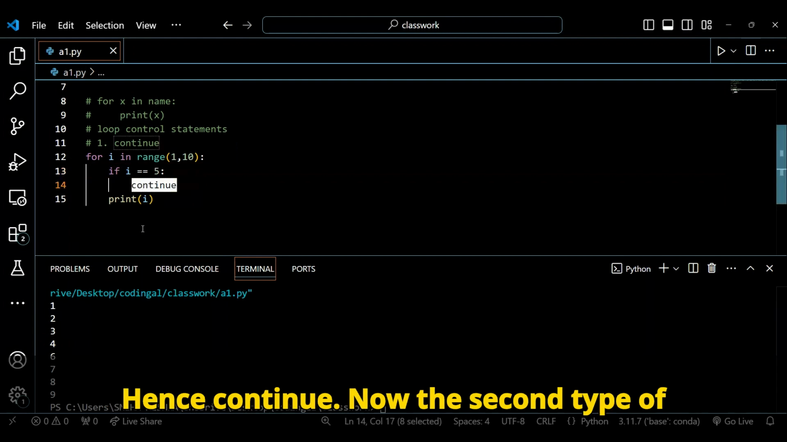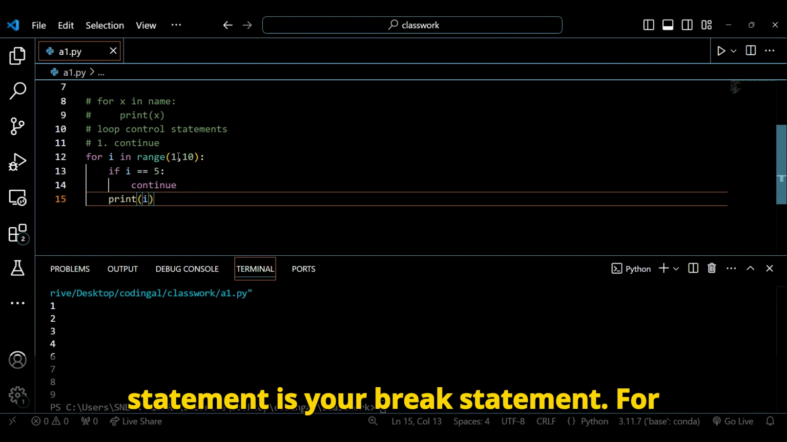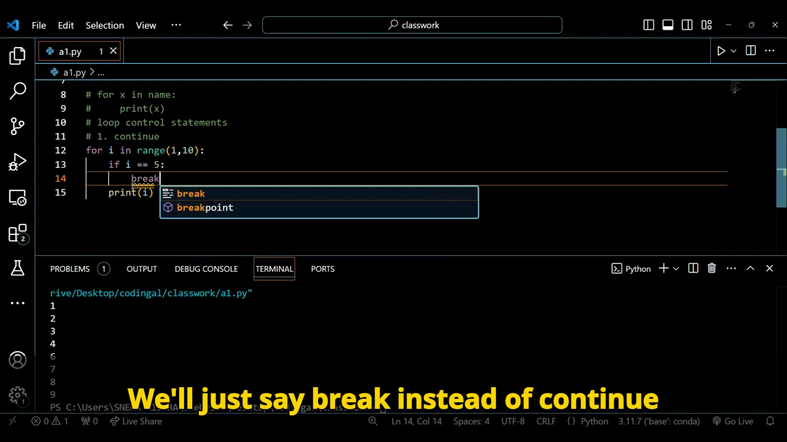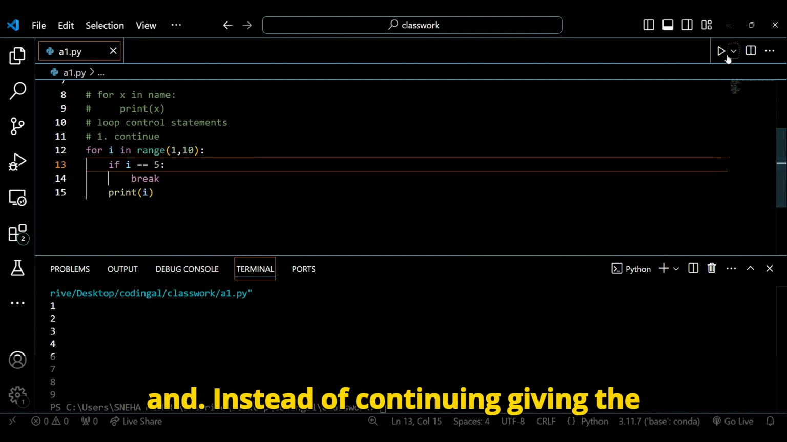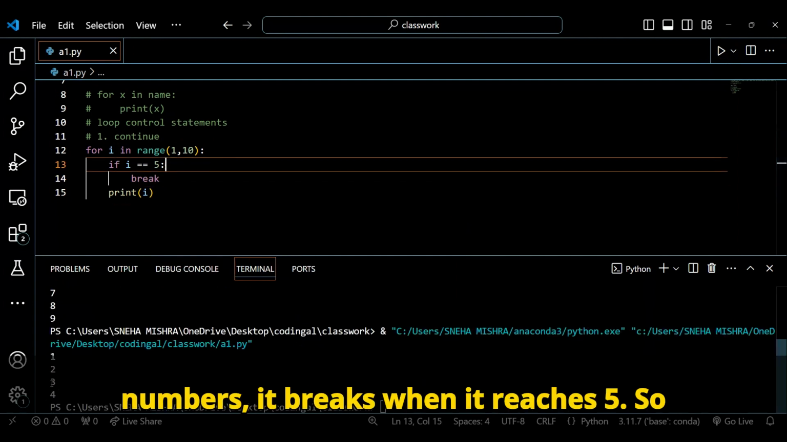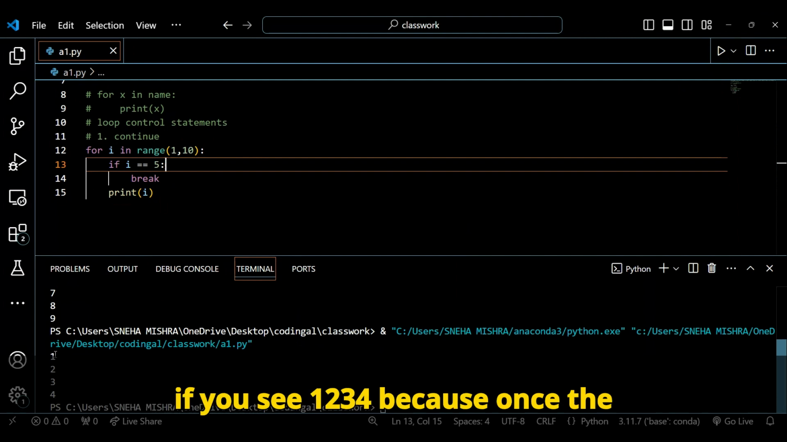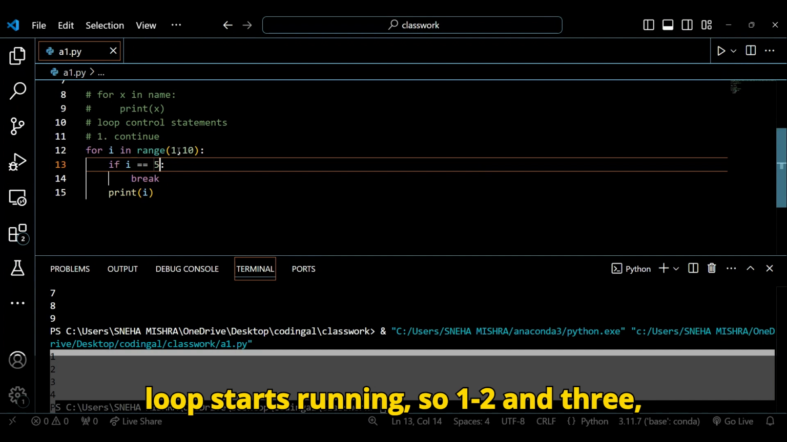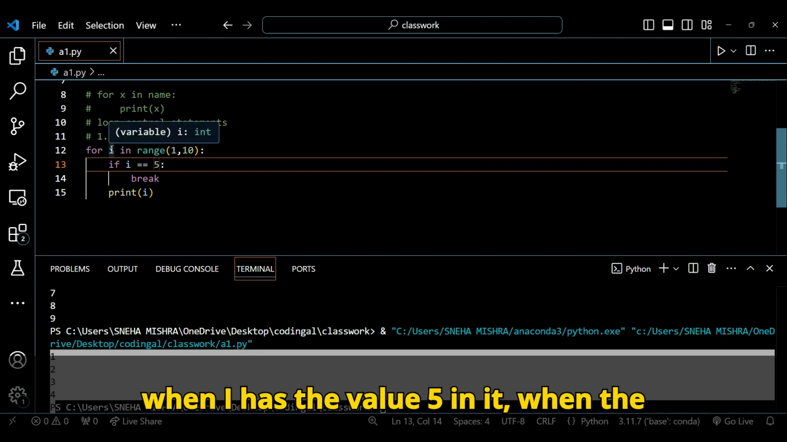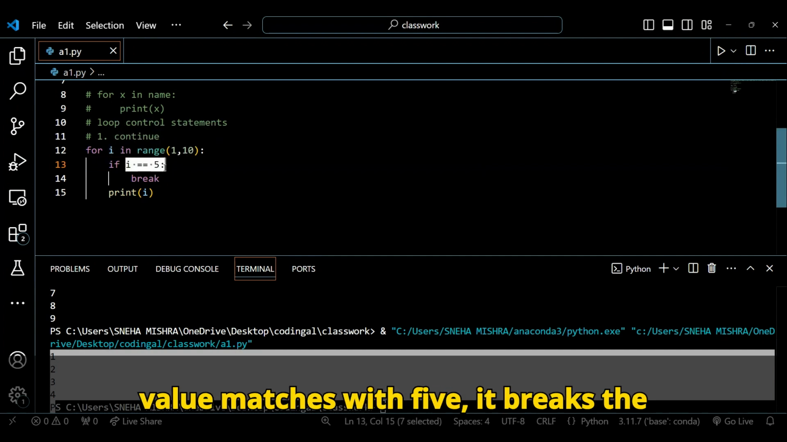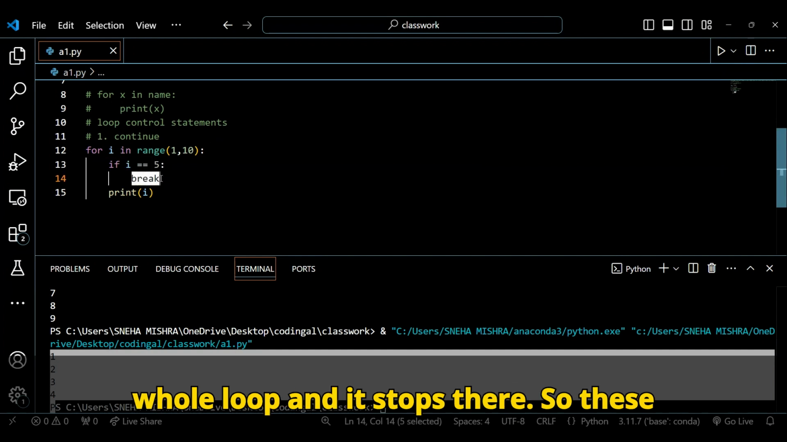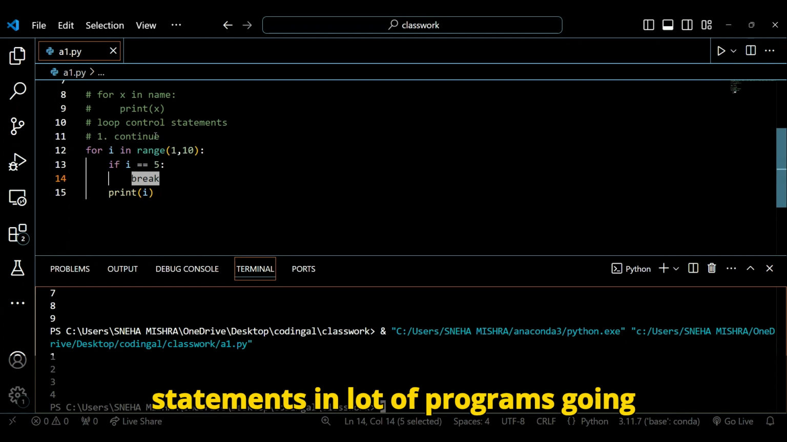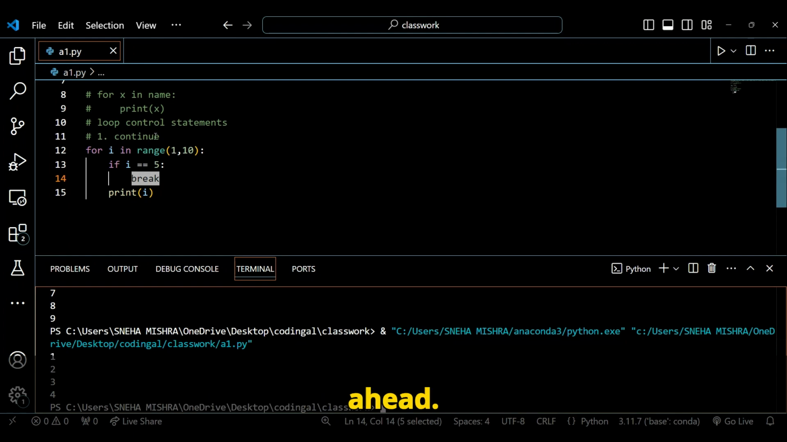Hence continue. Now the second type of statement is your break statement. For break, let's do the same thing. We'll just say break instead of continue, and instead of continuing to give the numbers, it breaks when it reaches 5. So you see 1, 2, 3, 4, because once the loop starts running, when i has the value 5 in it, it breaks the whole loop and stops there. So these two are quite important loop control statements in a lot of programs going ahead.